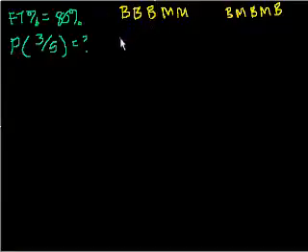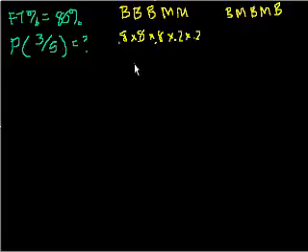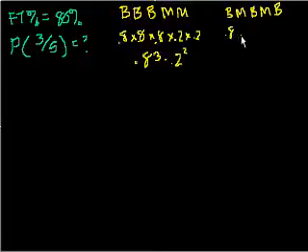Well, I have an 80% chance of making this first basket, times 80%, times 80%. And then what's my probability of missing? Well, that's 20%, right? Times 0.2 times 0.2. So this equals 0.8 to the third power times 0.2 squared. Well, what's the probability of getting this other exact combination? Well, it's 0.8 times, and then I miss, there's a 20% chance of that. So times 0.2 times 0.8 times 0.2 times 0.8, right?